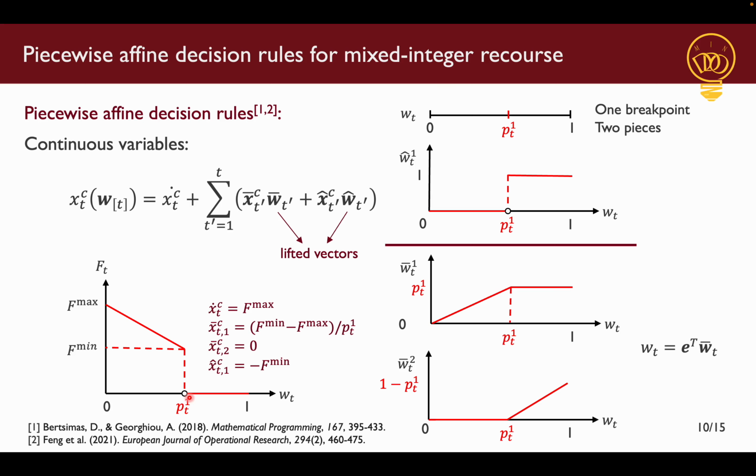And in the second piece of our uncertainty set, we see that the flow rate is simply 0. So the second component of the x bar simply takes the value 0. And at the breakpoint, we want the flow rate to go from f min to 0. So we chose x hat to be negative of f min so that the value becomes 0 once wt is greater than the breakpoint value.